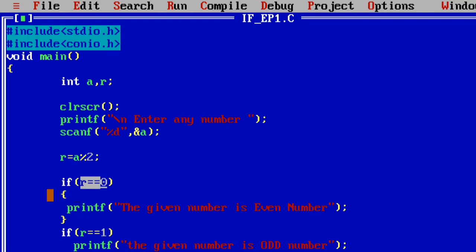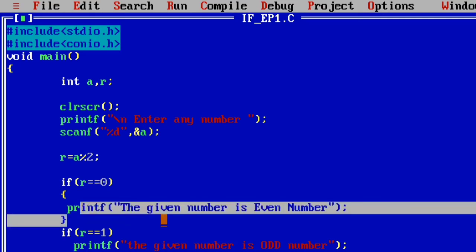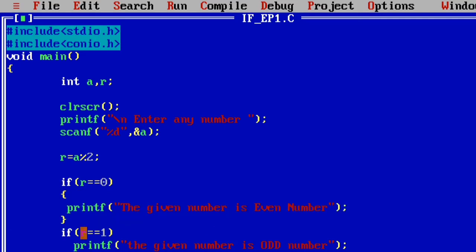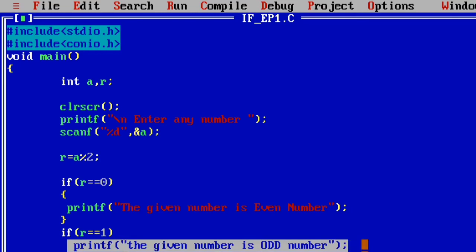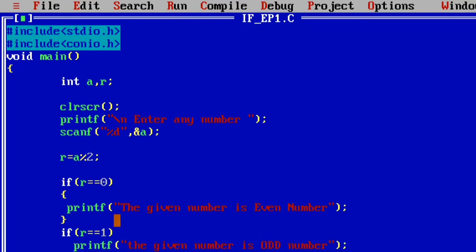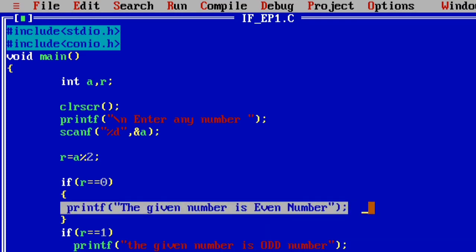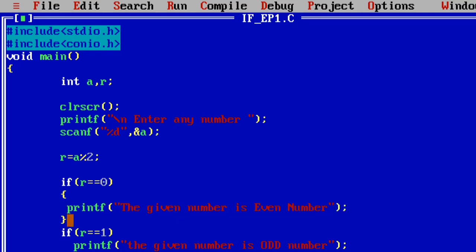Here observe the first if condition and second if condition carefully. The first if condition contains only one dependent line. The second if condition also contains only one dependent line. But I wrote the first dependent line as a single line enclosed in an open curly brace and close curly brace. In the second if condition, I did not use any curly braces, meaning I did not use block construction.